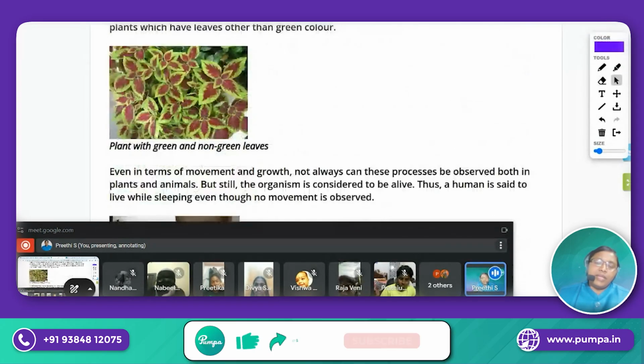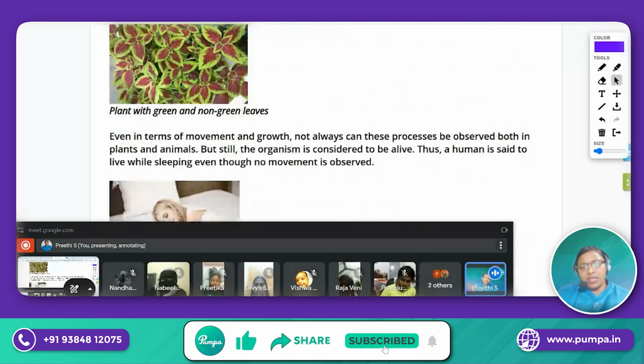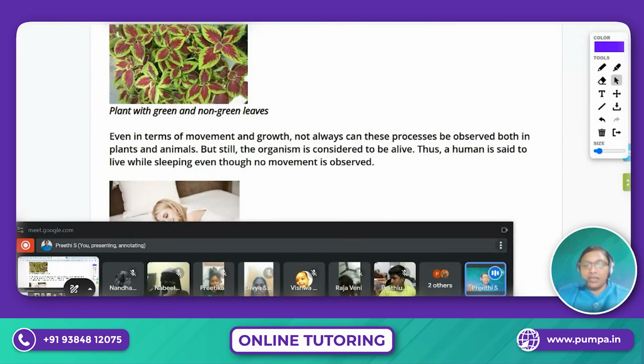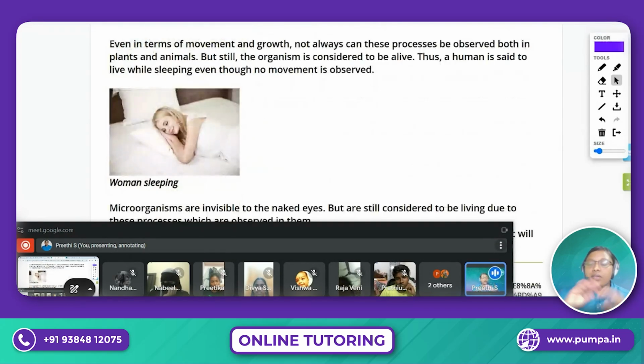So for example, green plants. For plants we will say they are green in color, so that they are living. But even the non-green plants are also living things. And next, if a particular person has no movement, then we will not consider them a living thing, right? But when we sleep, we saw that there will be some movements inside our body, right?